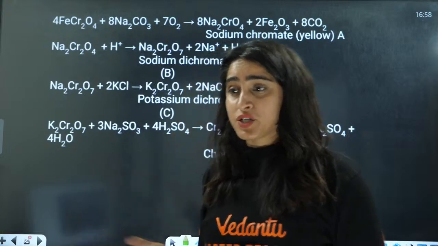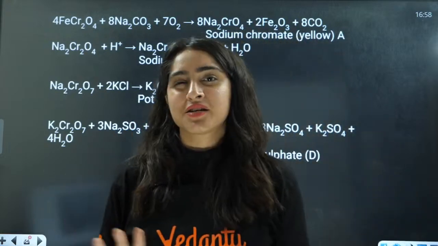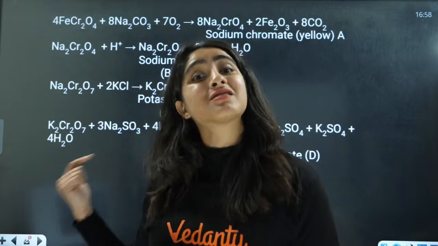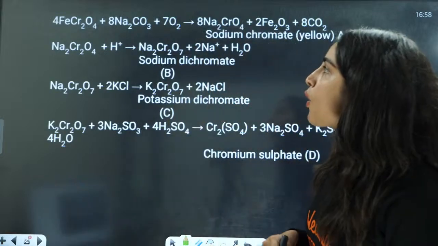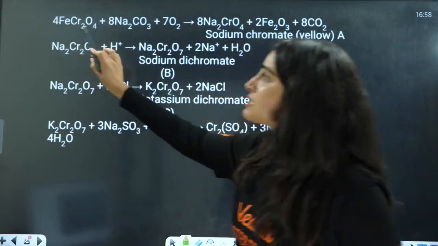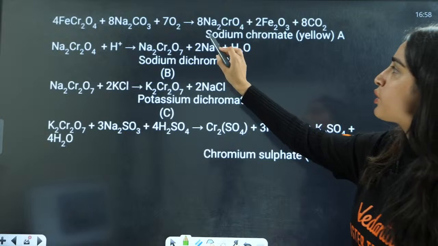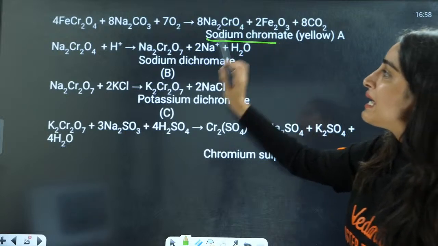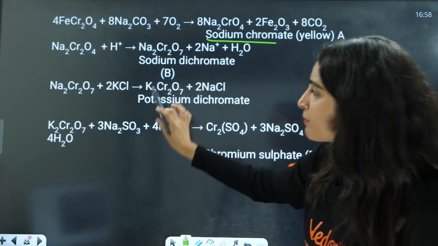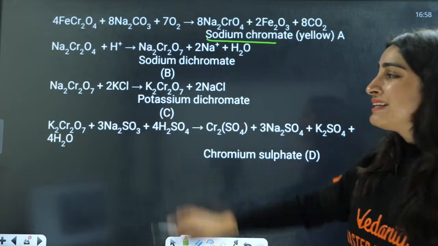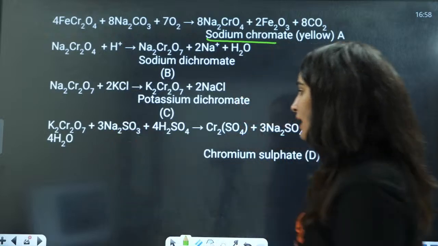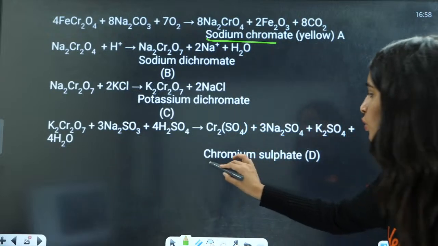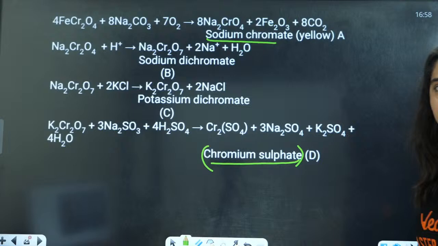This was a tough question because cramming these reactions is a little bit difficult, but because this is a previous year question, you have to go through it. This starts from FeCr2O4, which is converted into sodium chromate, then sodium dichromate, then potassium dichromate. Potassium dichromate reacting with Na2SO3 is converted into chromium sulfate.